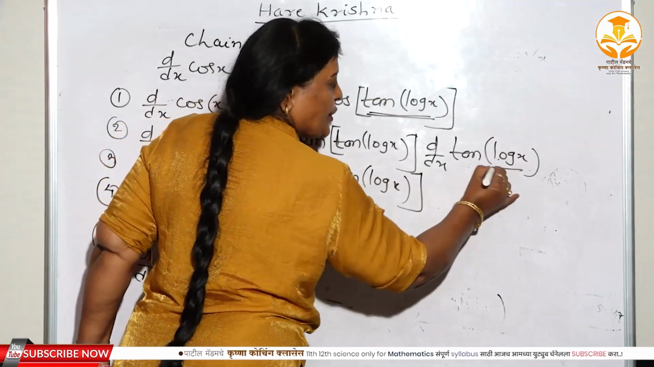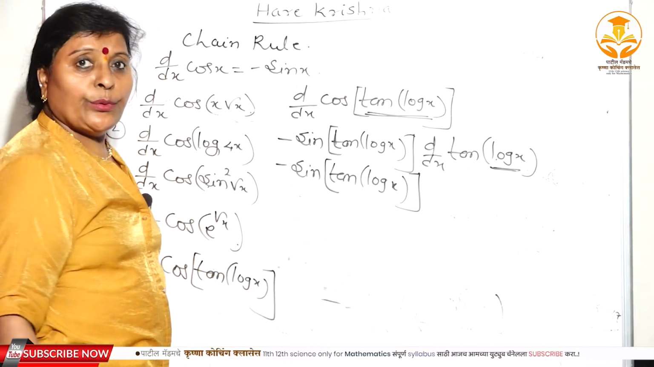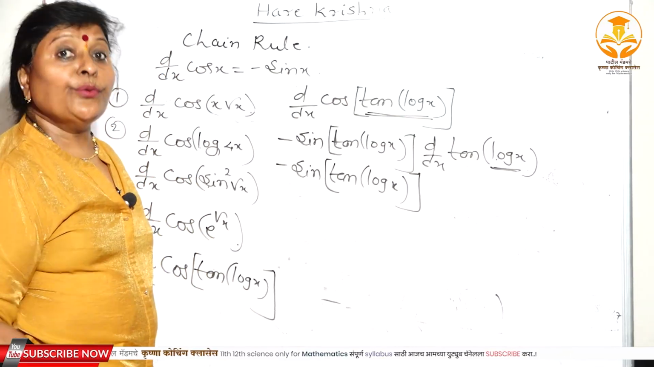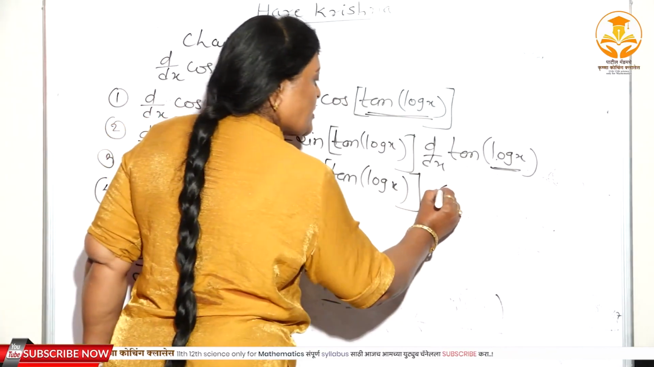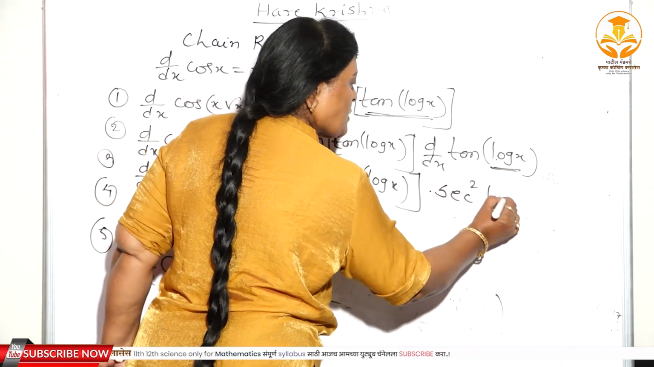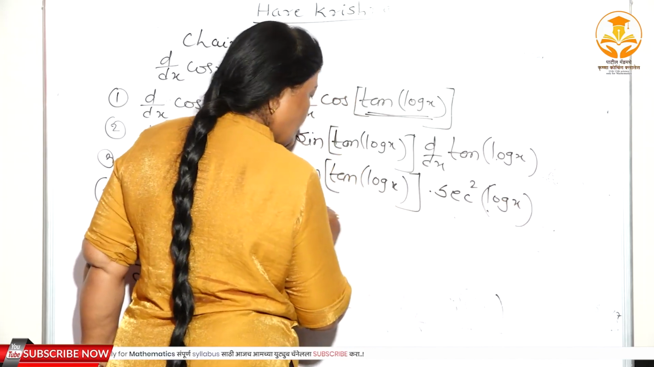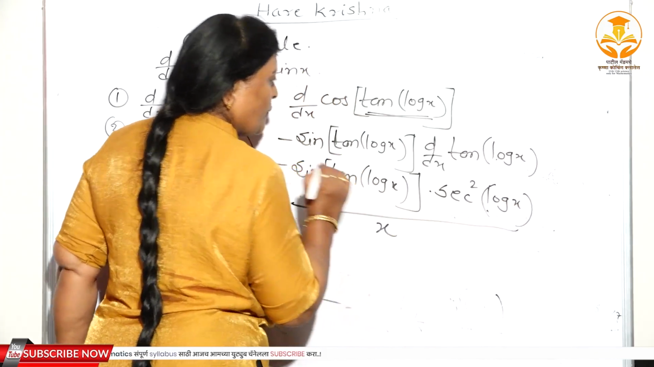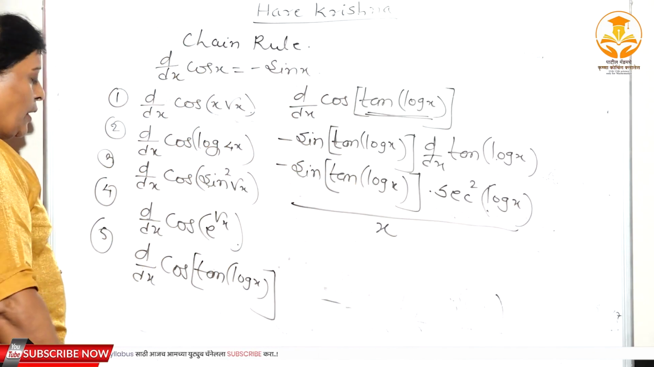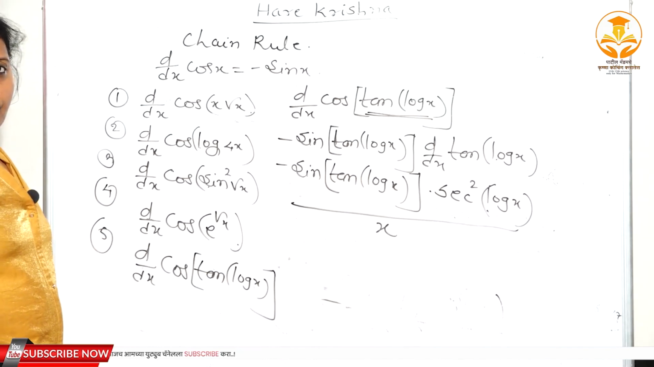Again where you have to substitute u, log x is equal to u. What is the derivative of tan u? Sec square u means sec square log x, isn't it? Again you have to consider d/dx of log x, and what is the derivative of log x? That is equal to 1 by x. Therefore this is the solution of the fifth one, isn't it?